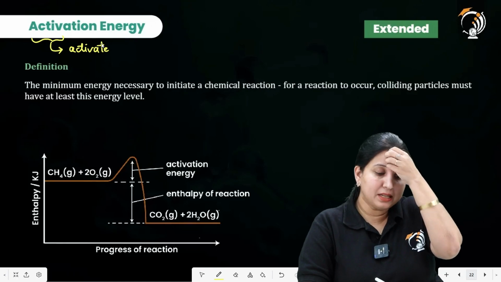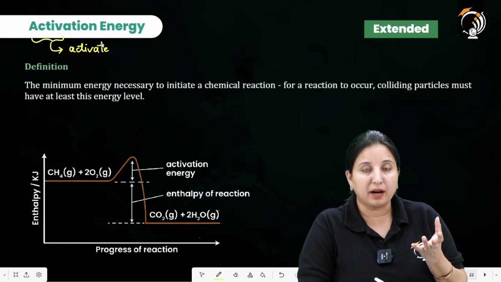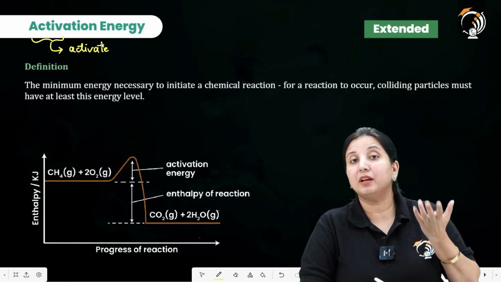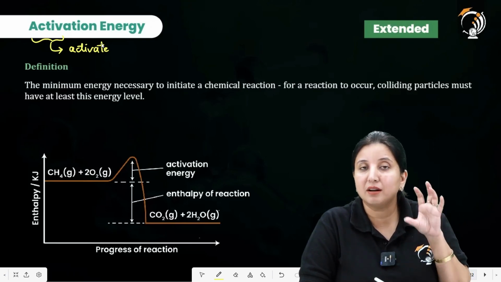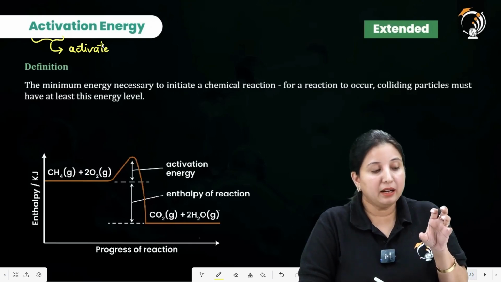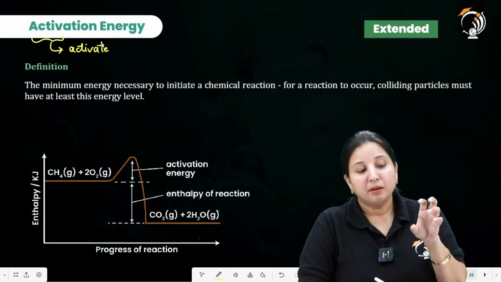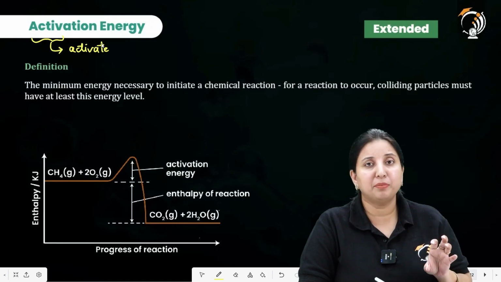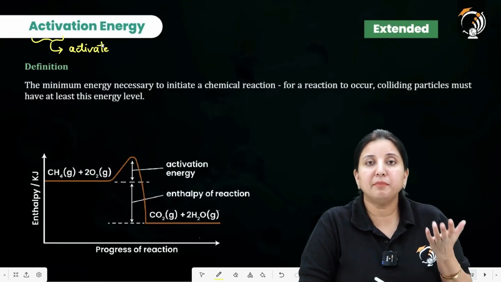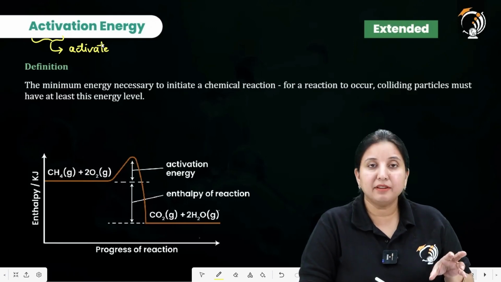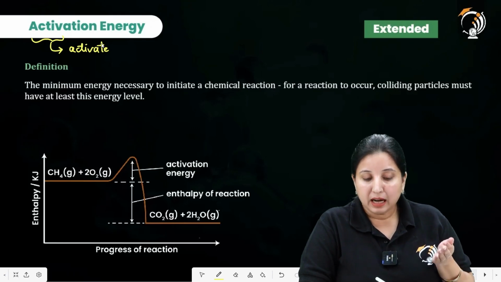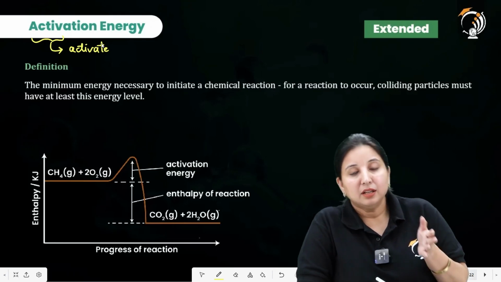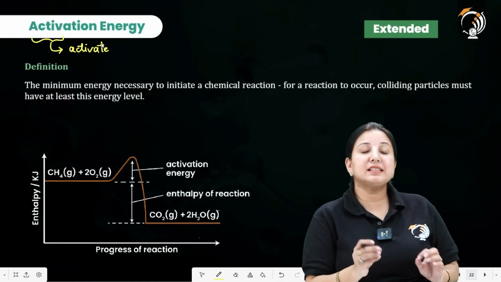Another point: suppose in a container I have 100 particles. It doesn't mean that I am going to get 100 conversions or 100 chemical reactions. If 100 particles collide with each other, only a very small amount of useful collisions, which produce a result for me, are going to be there. They are going to be the very minimum amount only. So basically, activation energy is the minimum energy necessary to initiate a chemical reaction, and for this reaction to occur, the colliding particles must have at least this energy.